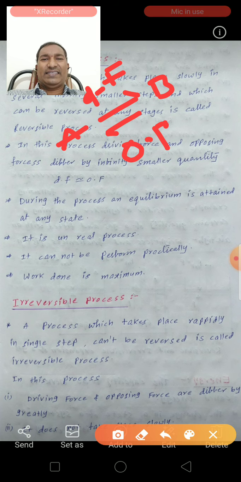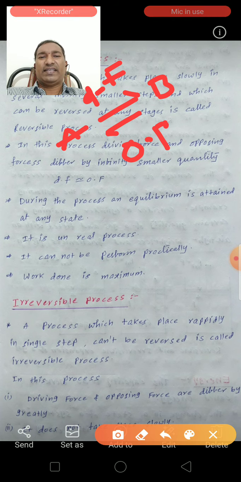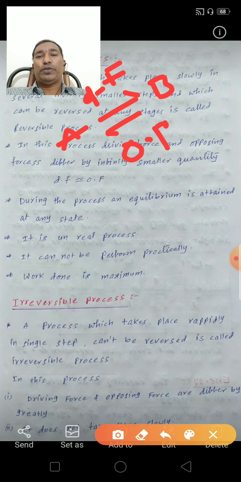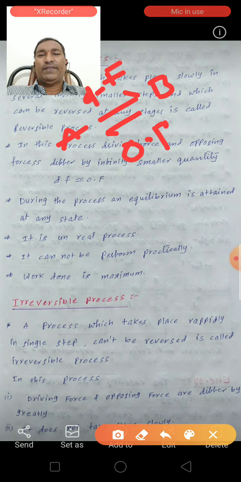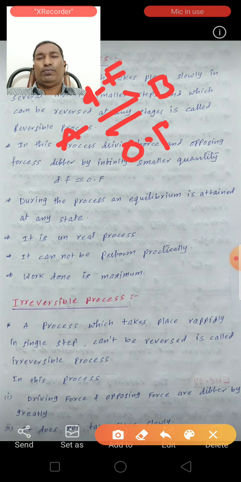So a process which takes place slowly in several infinitesimally smaller steps and which can be reversed at any stage is called the reversible process. In this process, the driving force and opposing force differ by an infinitesimally smaller quantity, so that both are almost equal.